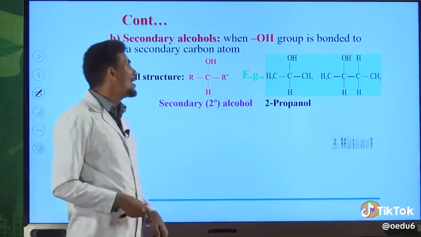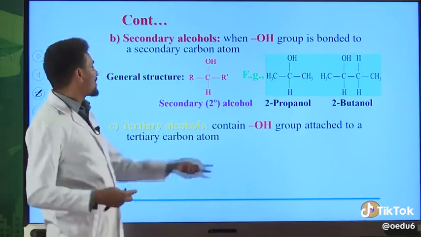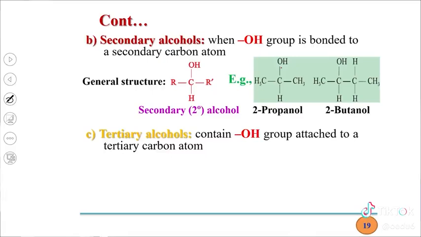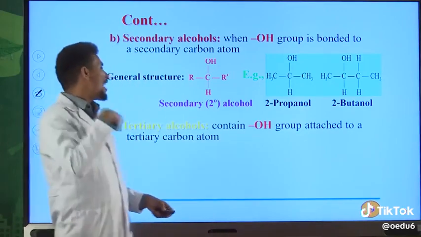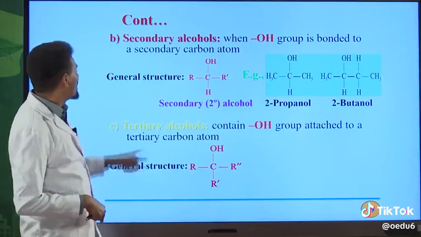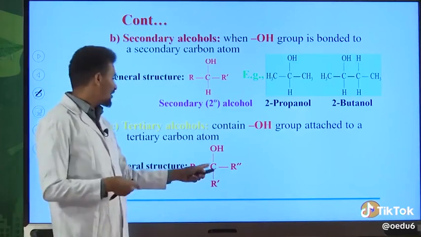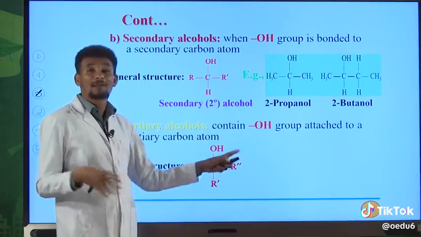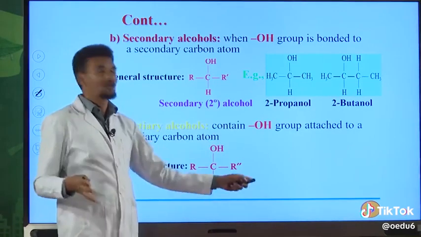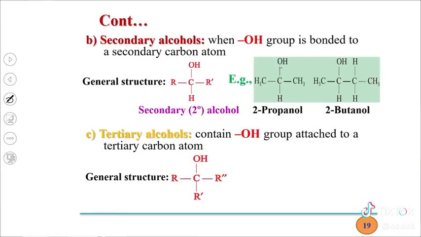So try to identify this type of organic compounds from others. So this is the second classification. The third one is tertiary alcohol. This is also really very simple. If the carbinol carbon is bonded to 3 different carbon atoms, this type of alcohol can be classified as tertiary alcohol, containing an OH group attached to a tertiary carbon atom. This carbon is tertiary carbon atom because it is bonded with 3 different carbon atoms, different alkyl groups. Okay, so this organic compound, this alcohol, is tertiary alcohol.